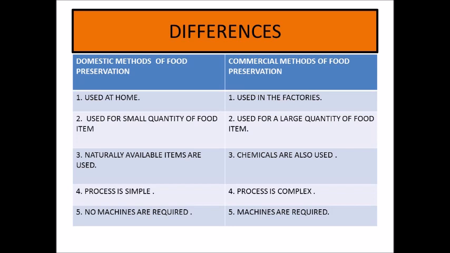Last but not the least, in the domestic method, no machines are required. Our two hands are sufficient to execute them. But in commercial methods, we need heavy machinery with state of the art technology, often computerized and robotic nowadays.